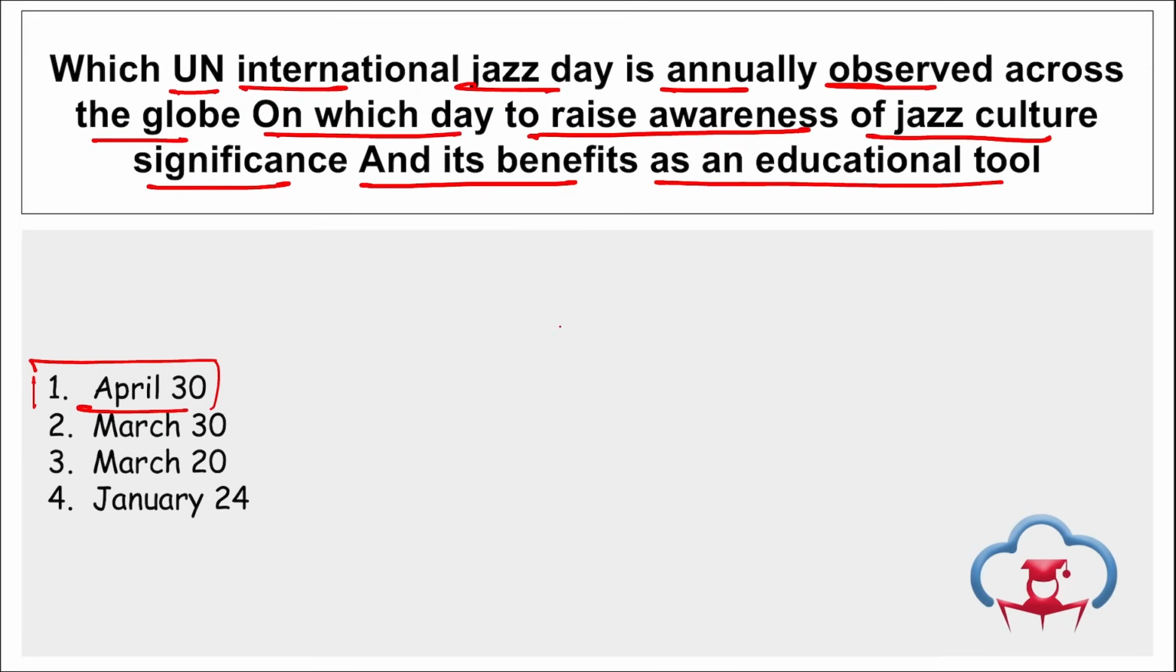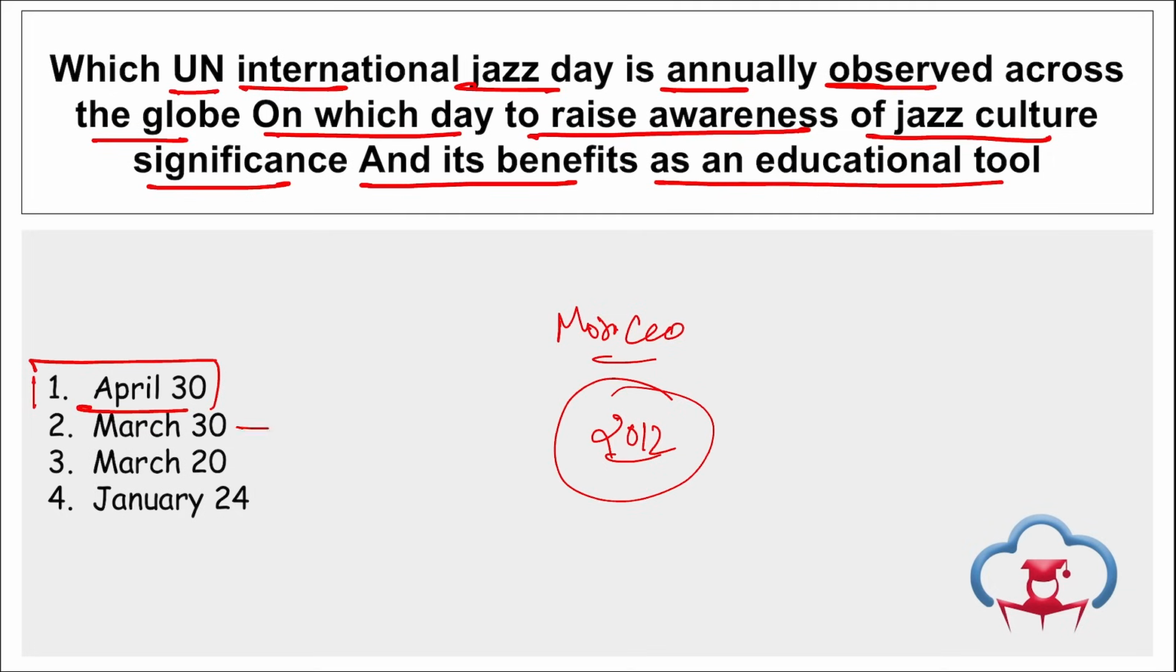Correct? The global host of the 2024 International Jazz Day celebration is Morocco. Right? Take a note of this. And the first ever International Jazz Day was observed in the year 2012 on 13th of April. Correct? Take a note of this.